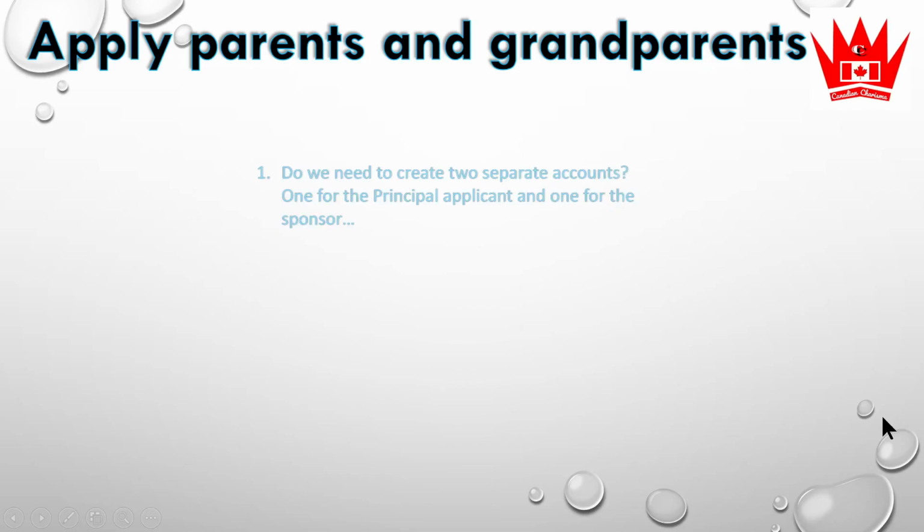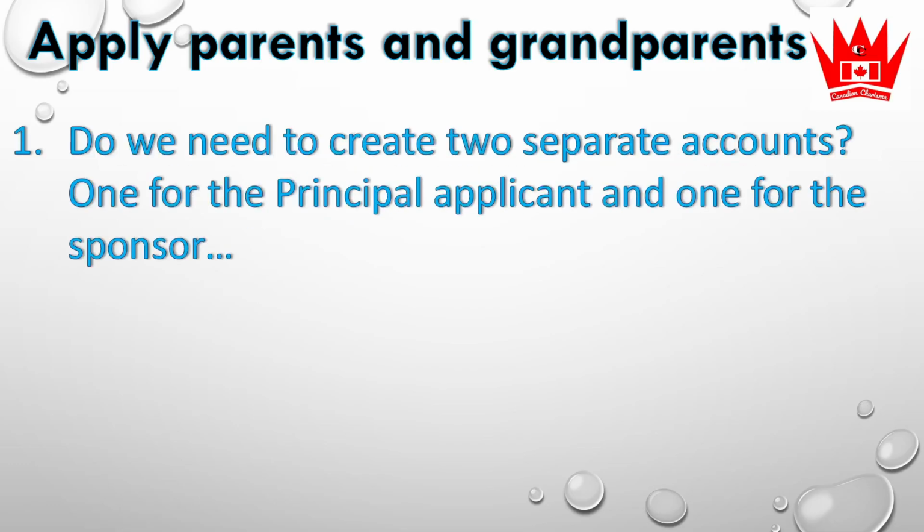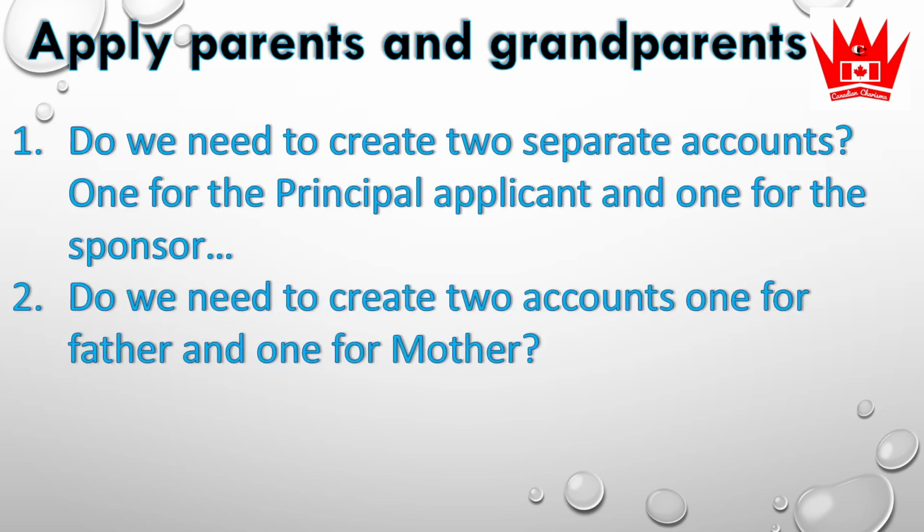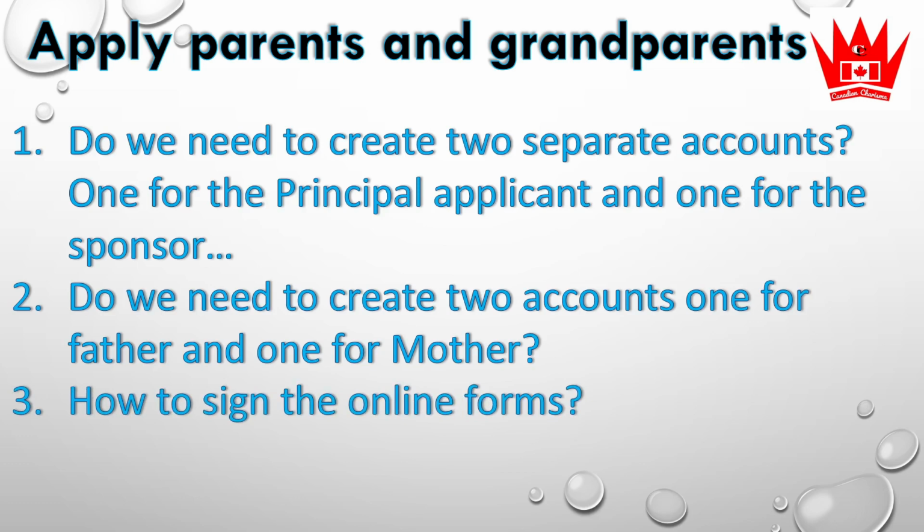Let's start with the question first. First question is, do we need to create two separate accounts, one for the principal applicant and one for the sponsor? Do we need to create two accounts, one for the father and one for the mother or any other dependent? How to sign the online forms?